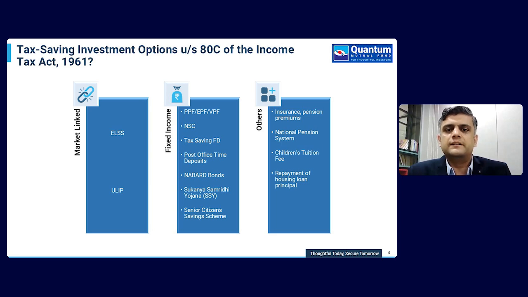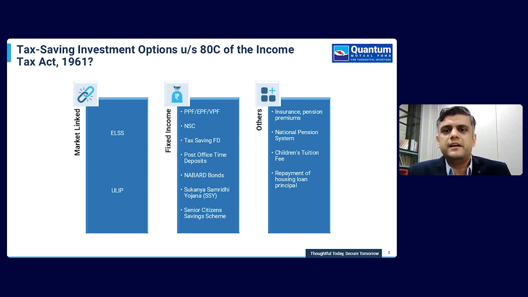The second category is fixed income. Herein there are various instruments, right from PPF to National Savings Certificate, tax saving FD, post office FD, NABARD bonds, Sukanya Samriddhi and Senior Citizen Savings Scheme. These returns are largely fixed in nature and typically backed by sovereign guarantee.